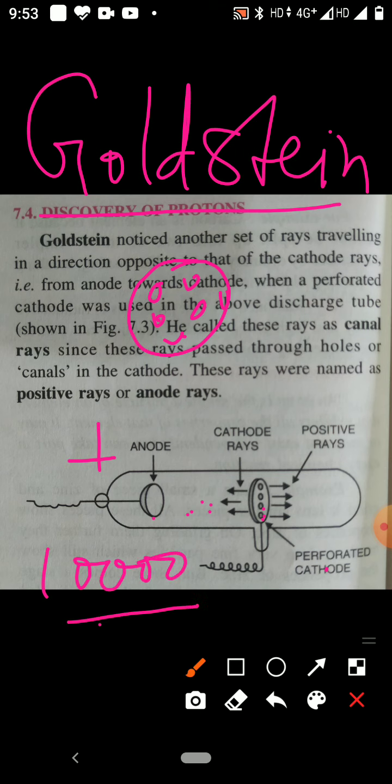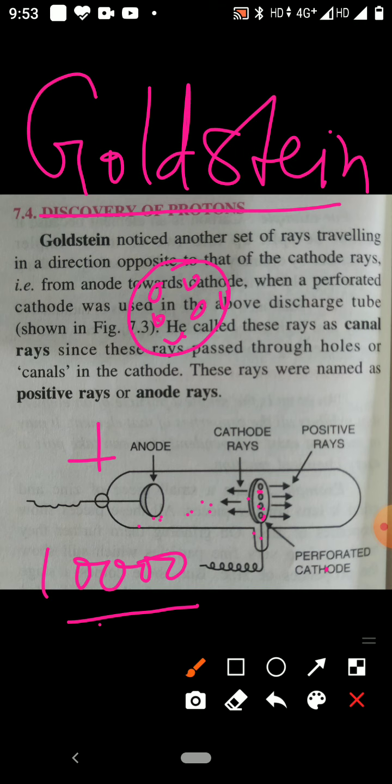Then it was found that rays were emitted from the anode, traveling towards the cathode and passing through the holes of the cathode, because the cathode is perforated.